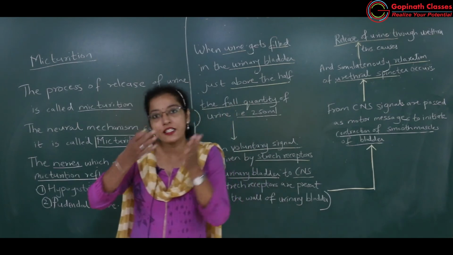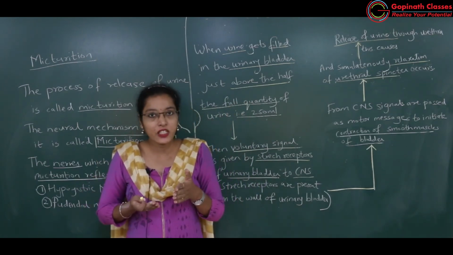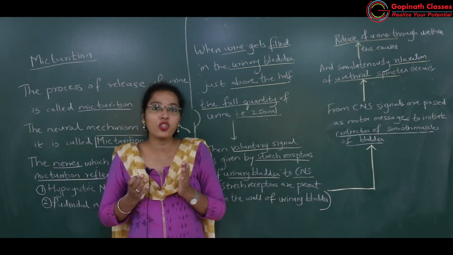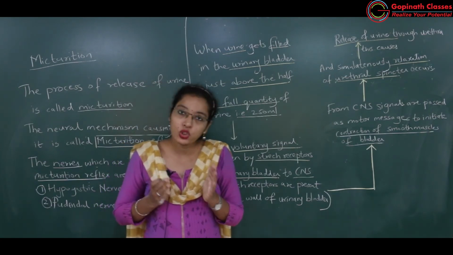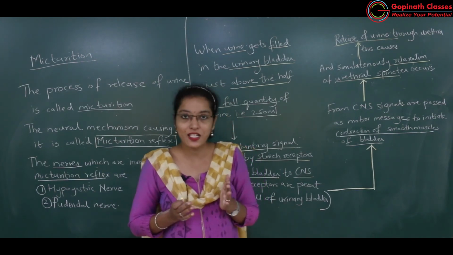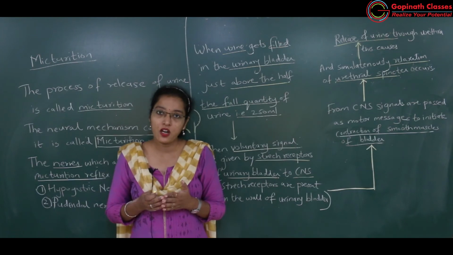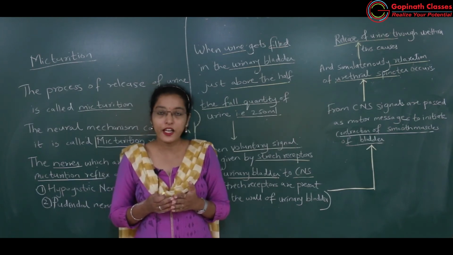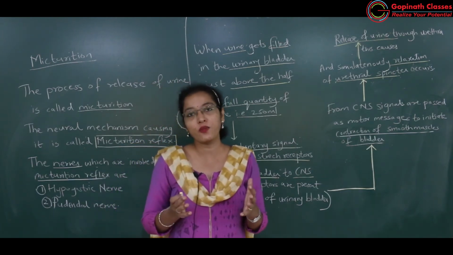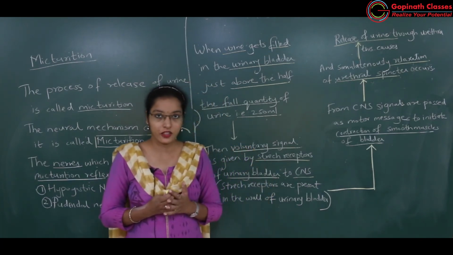So CNS से फिर message आएगा towards the urinary bladder, and urinary bladder you all know it is having the smooth muscles, okay. Which specialized muscles are seen for stretching and contraction in urinary bladder? Detrusor muscles, okay. So these detrusor muscles will get stimulated and they will contract vigorously, okay.